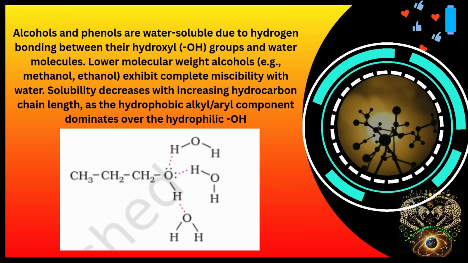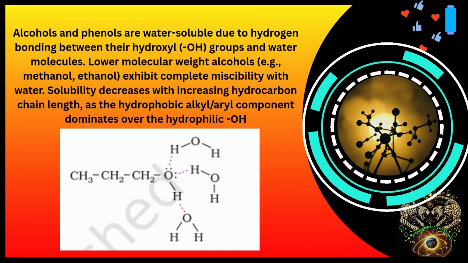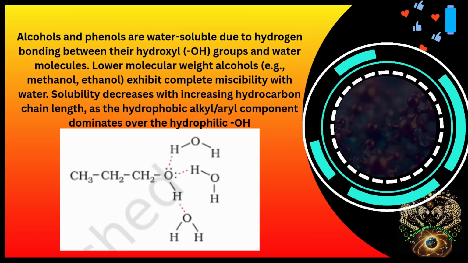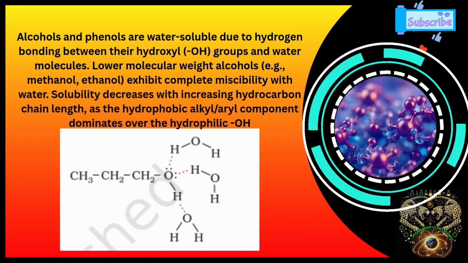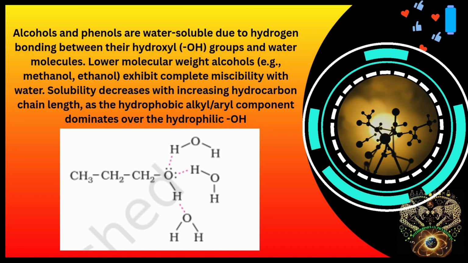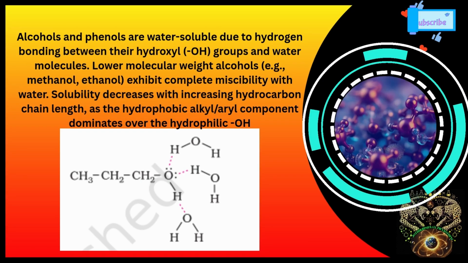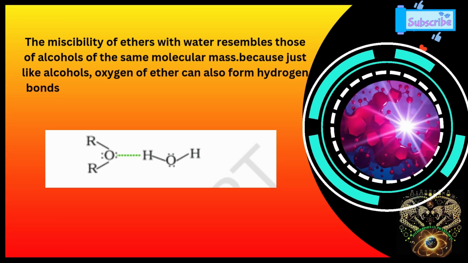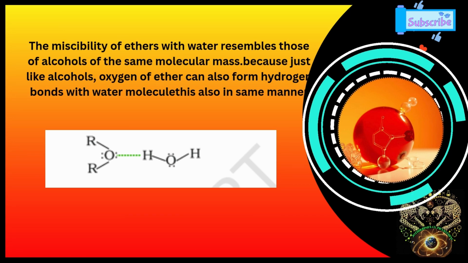Alcohols and phenols are water soluble due to hydrogen bonding between their hydroxyl groups and water molecules. Lower molecular weight alcohols like methanol and ethanol exhibit complete miscibility with water. Solubility decreases with increasing hydrocarbon chain length as the hydrophobic alkyl or aryl component dominates over the hydrophilic OH. The miscibility of ethers with water resembles those of alcohols of the same molecular mass because just like alcohols, oxygen of ether can also form hydrogen bonds with water molecules.